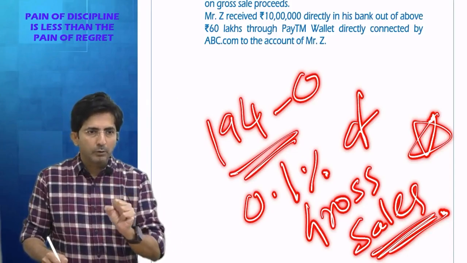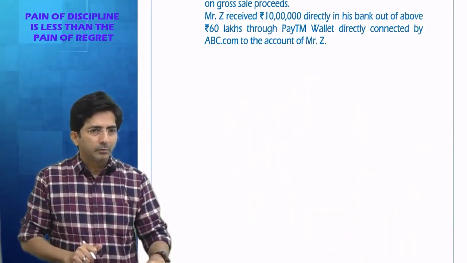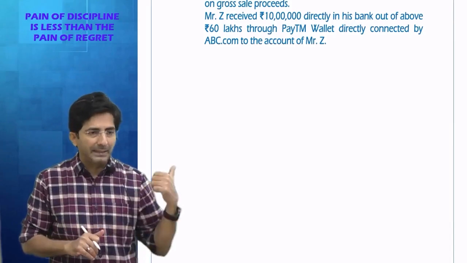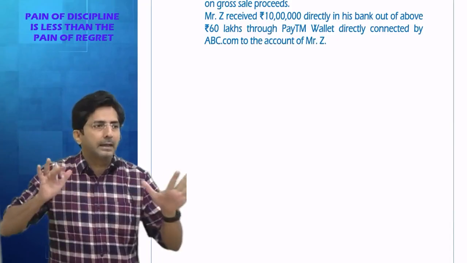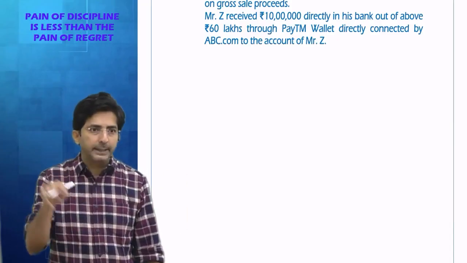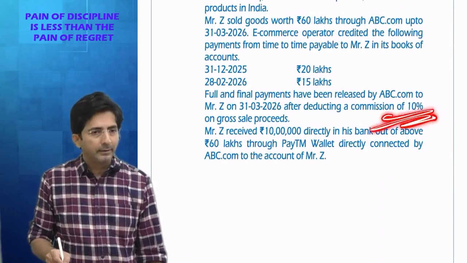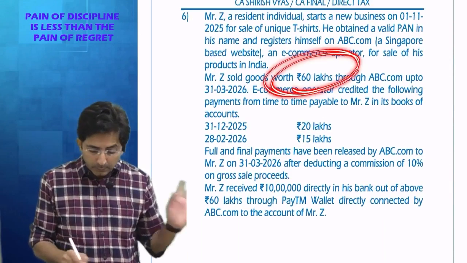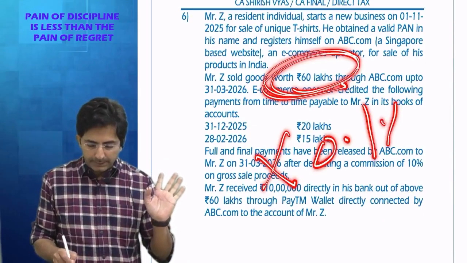You know what the importance of gross is? Because the website operator will keep their commission, so after settling the commission, the participant will get a little less. But TDS doesn't depend upon that little less. It's on the gross sale. So that commission information is not relevant. We have to see what the gross sale through the website is, 60 lakhs. So TDS will come on the gross sales. Okay.